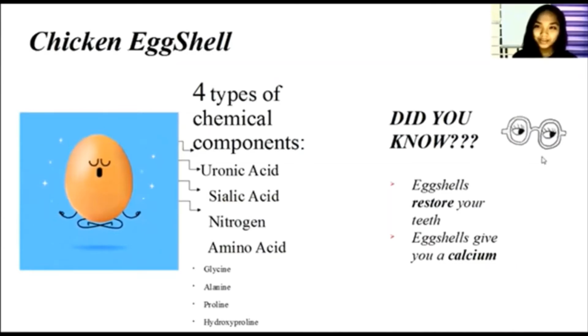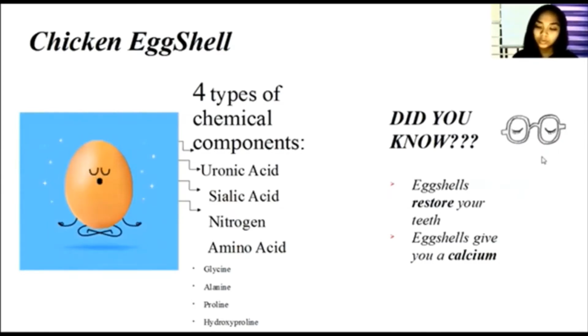Hi, my name is Rabetul Adawiyah Binti Sulaiman with matrix number 204601. Chicken eggshell is made almost entirely of calcium carbonate crystals. Its chemical composition includes uronic acid, sialic acid, nitrogen, and amino acid. But did you know eggshells can restore your teeth? Eggshells are used to manufacture wollastonite, which is a component for bioactive materials like bone substitutes and dental roots. So in all likelihood, you might get your teeth restored with dental prosthetics made from eggshells.